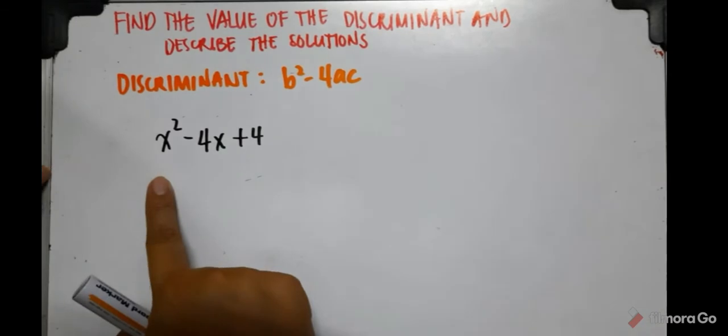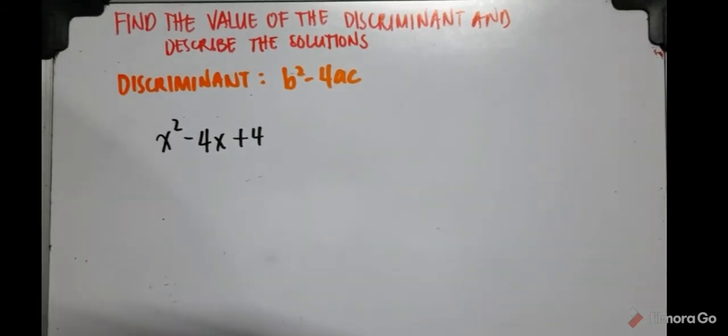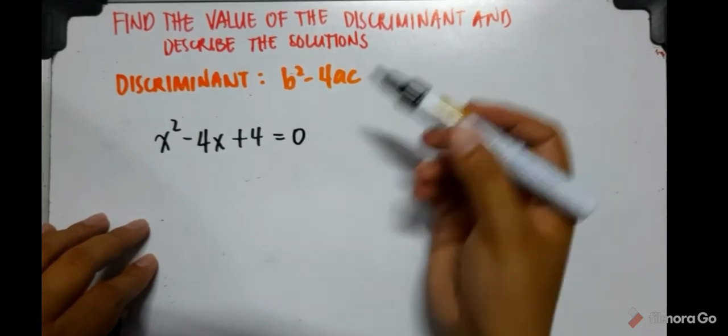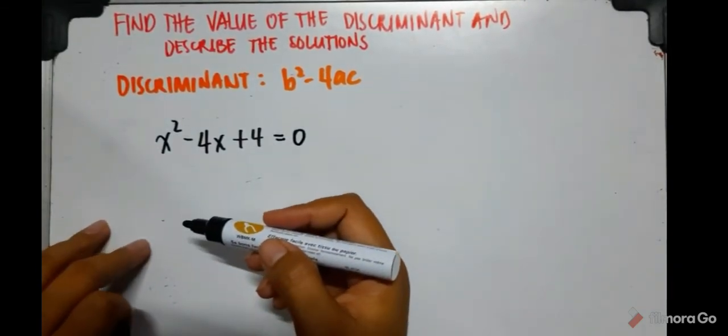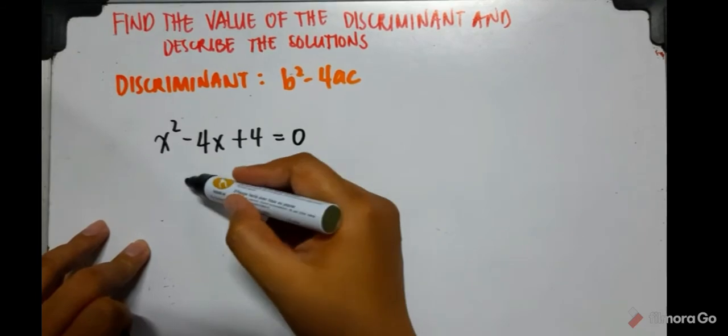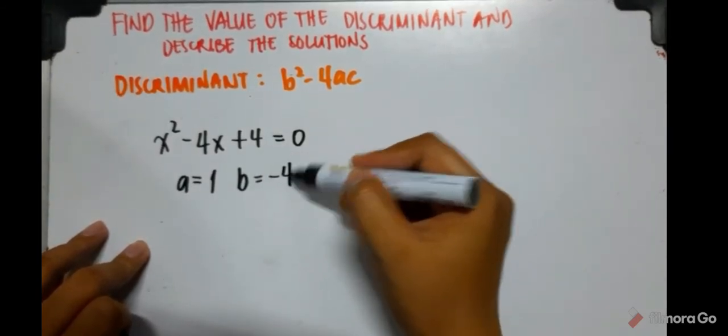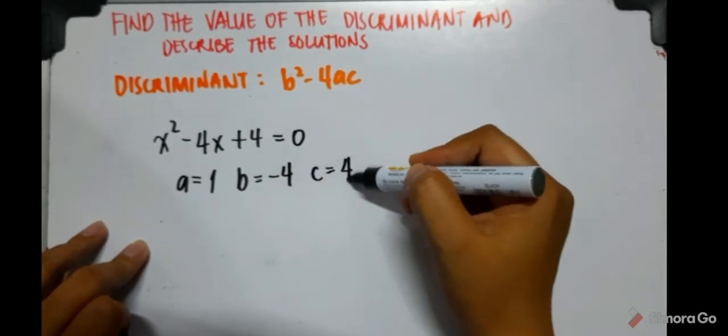So the given is x squared minus 4x plus 4 is equal to 0. So first is to find the values of a, b, and c. So our a is 1, b is negative 4, and c is equal to 4.